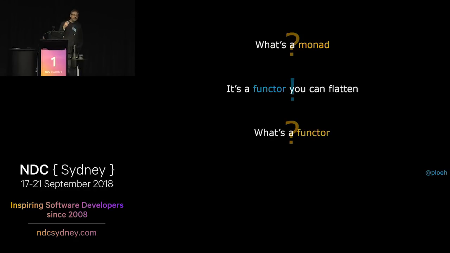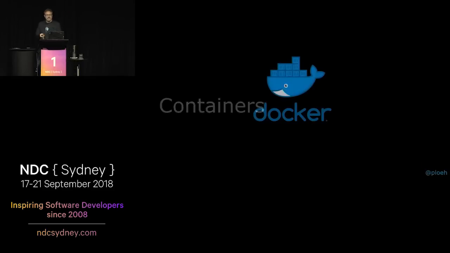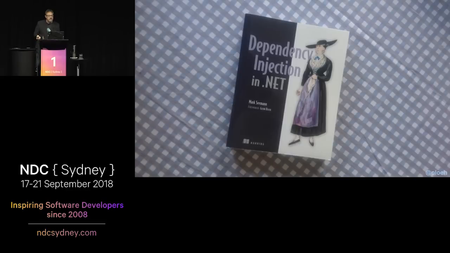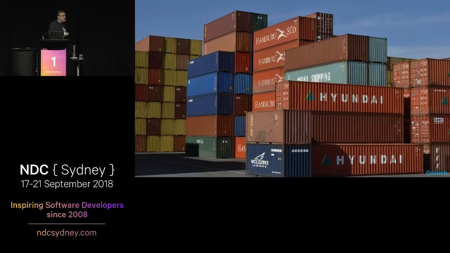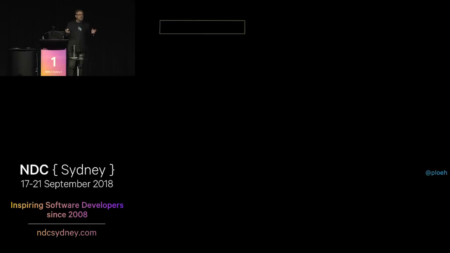The functor is a data container. It's not a Docker container. It's not a dependency injection container. It's not a shipping container. It's just a data structure that can contain some sort of value, simple values, objects, whatever. So we can just represent that by a rectangle. And more specifically, a functor is a data container that supports what we call a structure-preserving map, or a structure-preserving projection. And what that means is that we can project or somehow transform the contents of the input container into some other type of contents in a similar looking container.